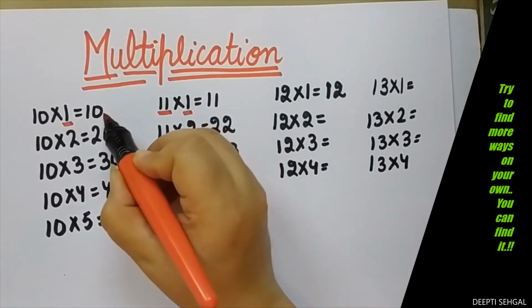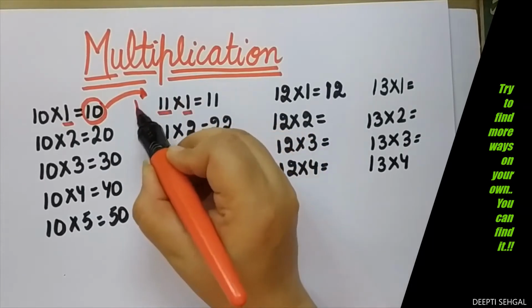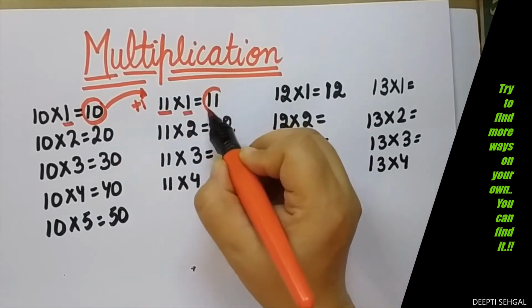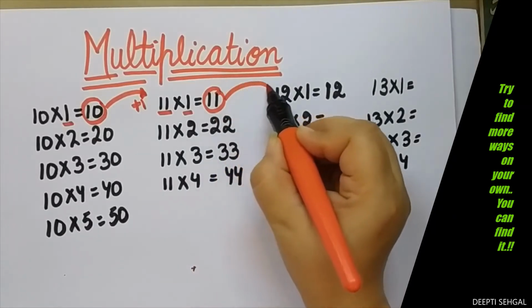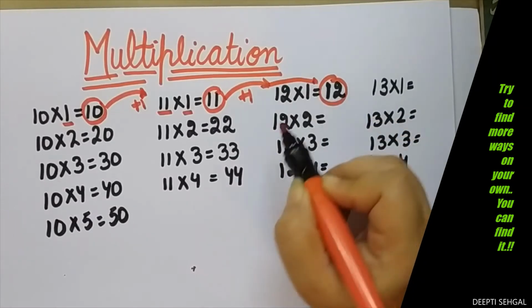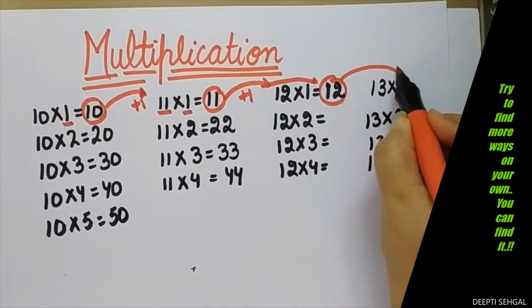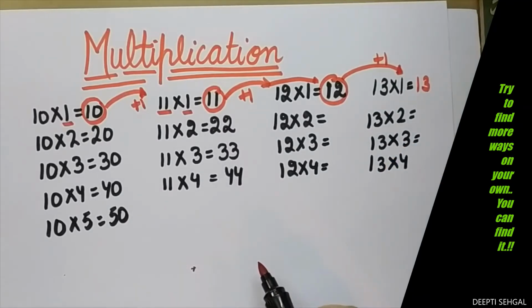So 10 will be, we will be adding 1 to get the next answer. 11 ones are 11. So again 11 added to 1 will give you 12. So 12 is the next answer. And 12 added to 1 will give you 13. So 13 is the next answer.